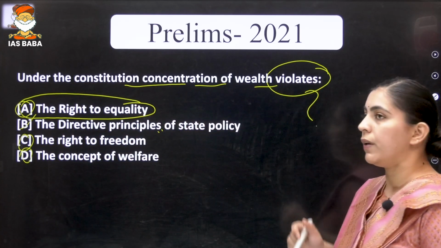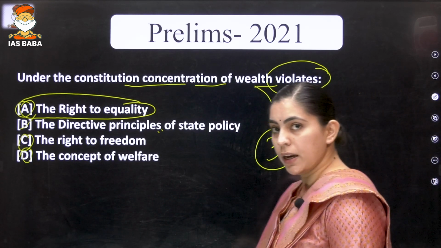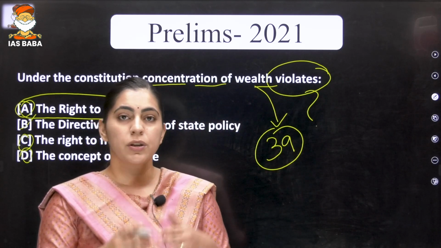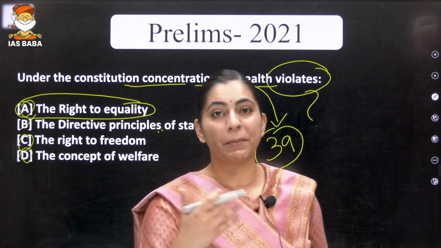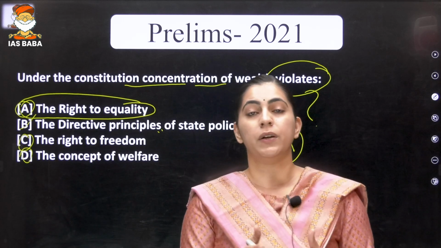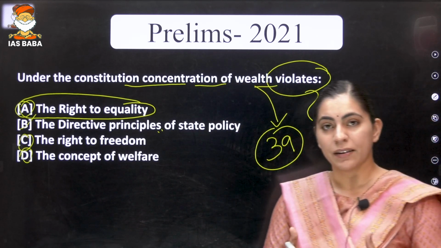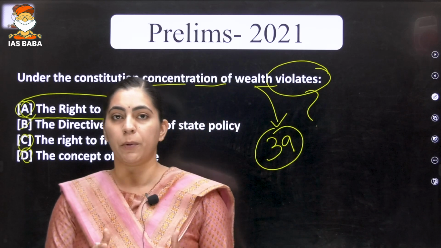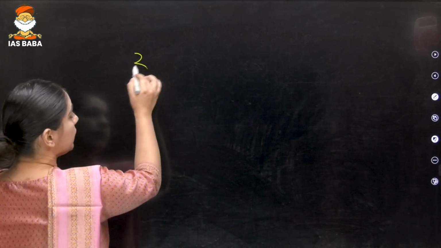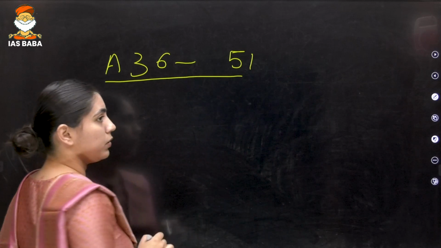First of all, concentration of wealth, everyone knows that it is under Article 39, right? It is under Article 39, which is talking about concentration of wealth should be reduced, and Article 39 was one of the premises for introducing the land reforms in India. If you remember how land reforms were introduced, it was introduced on the pretext of Article 39. Is it clear? But directive principle of state policy, right? It extends from Article 36 to Article 51 of the Indian Constitution, right?